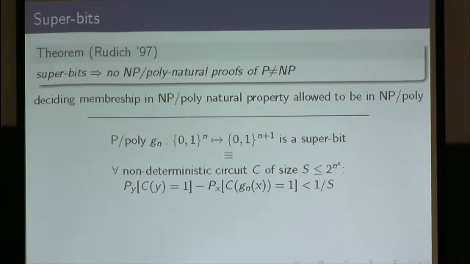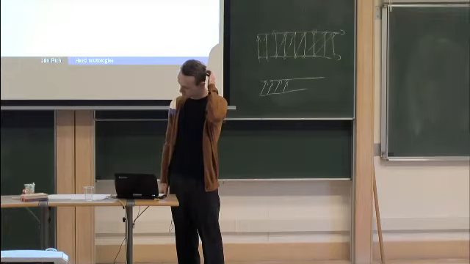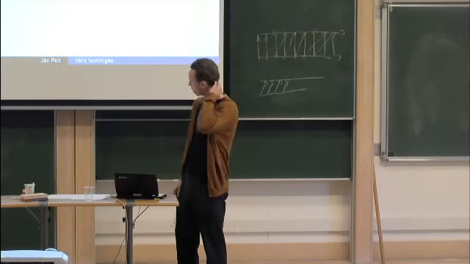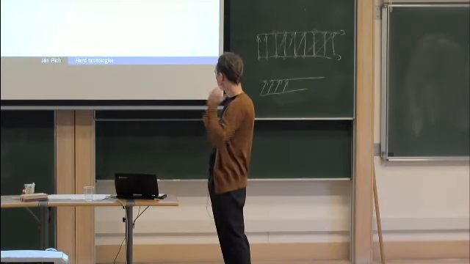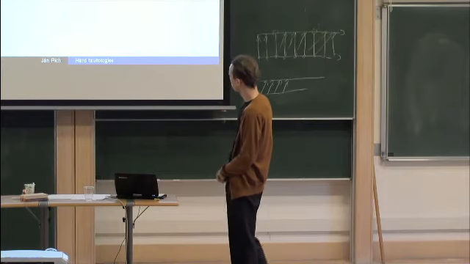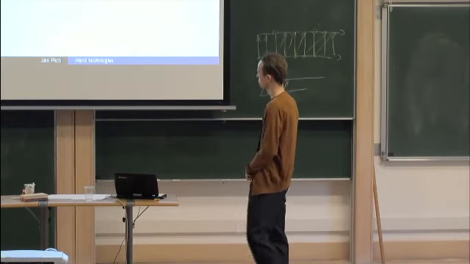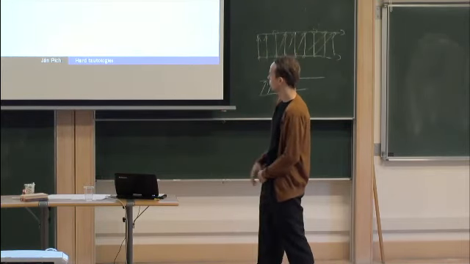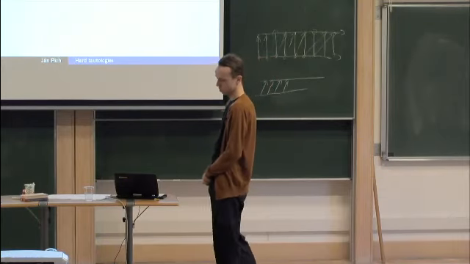Here the order of probabilities is very important. If we had the absolute value of this left-hand side, as is usual in definitions of pseudo-random generators, a non-deterministic circuit could easily guess the right seed X of this generator and break it. But with this order of probabilities, it is forced to find out when the given input Y is outside of the range of this generator G.